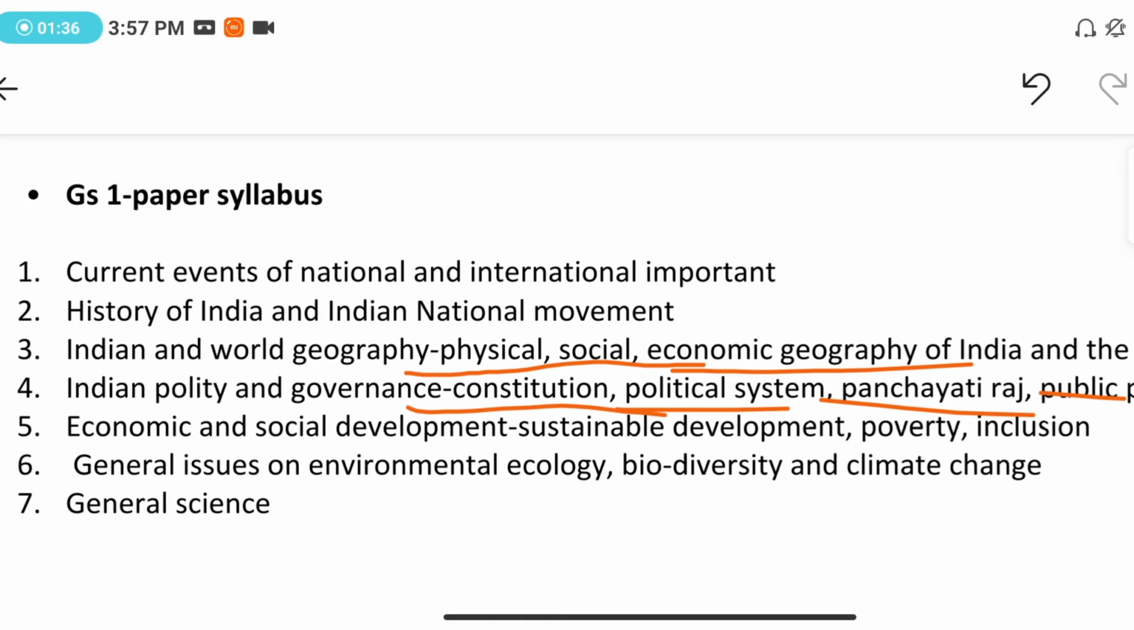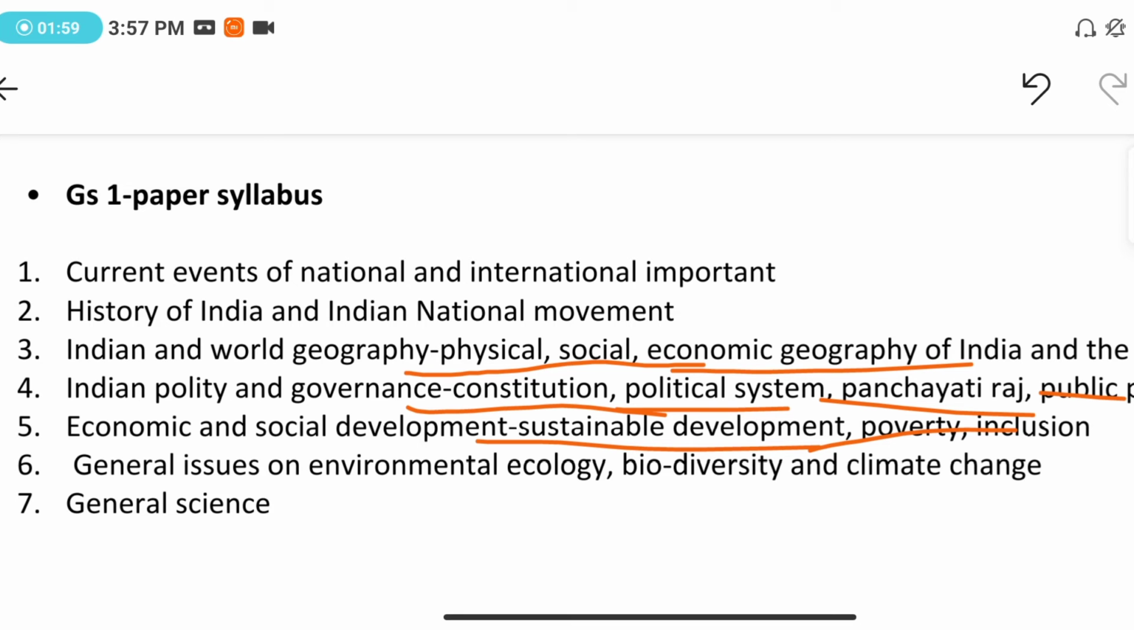Then we have economic and social development. Under this we'll be focusing on sustainable development, poverty and inclusion. Then comes general issues on environment, ecology, biodiversity and climate change. And the last topic in GS1 is general science. Relating to this you will get 100 questions of 2 marks each.